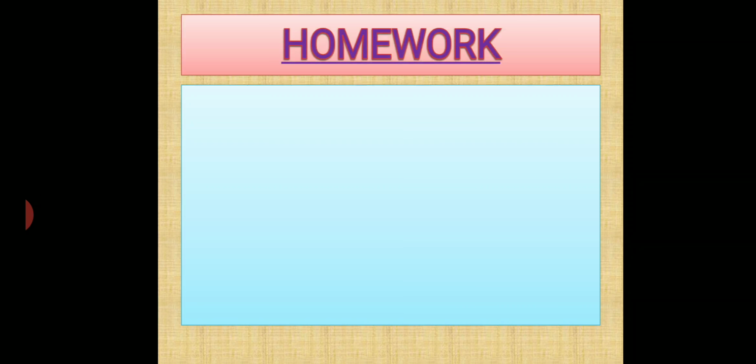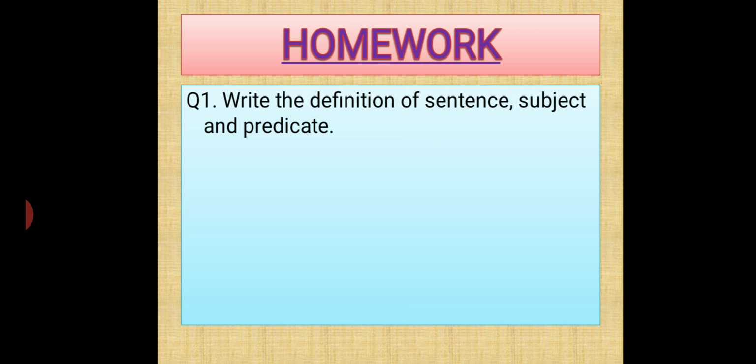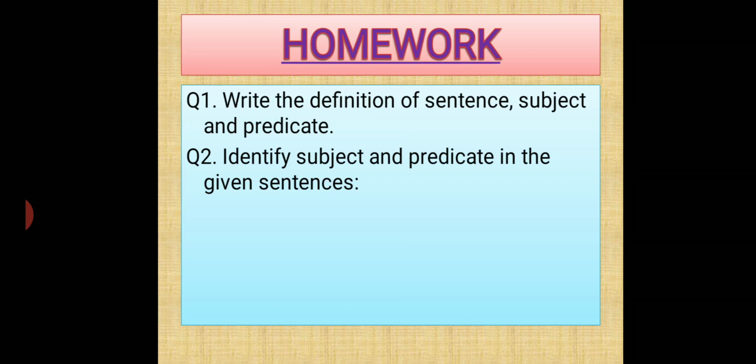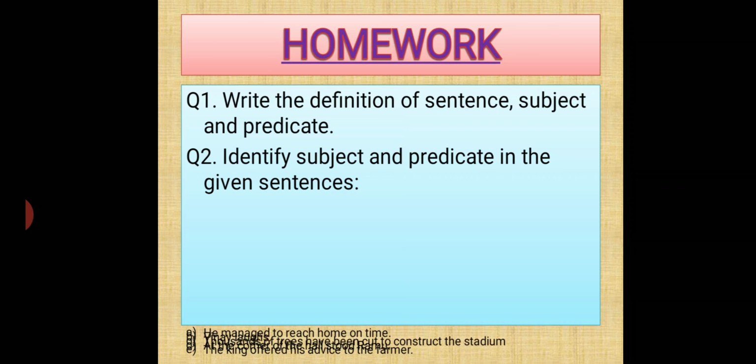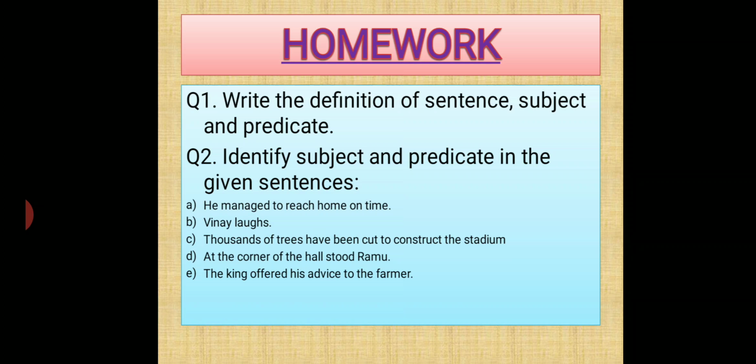Okay. Now coming towards your homework. What is your homework? Write the definition of sentence, subject and predicate. Identify subject and predicate in the given sentences. He managed to reach home on time. Vinay laughs. Thousands of trees have been cut to construct the stadium. At the corner of the hall stood Ramu. The king offered his advice to the farmer. So children, you have to identify the subject and predicate in the given sentences.